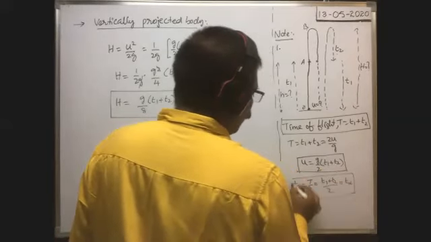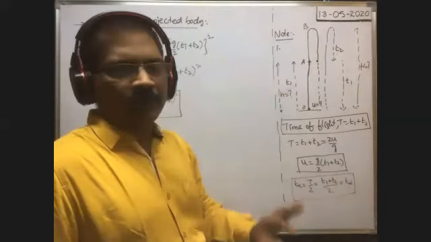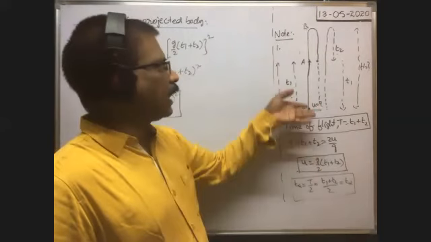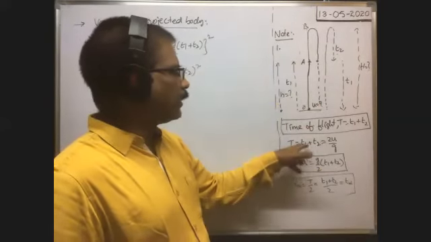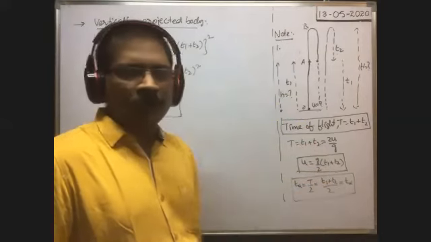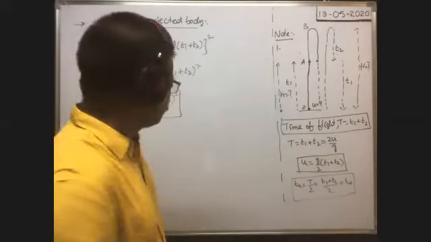Sometimes they may ask, what is the time taken by the body to reach the maximum height after it is projected? They may ask. That's why half of the time of flight is the time of ascent or time of descent. Time of flight means t1 plus t2. That's why t1 plus t2 by 2 is there. This is the time of ascent or time of descent. In this way we can find.